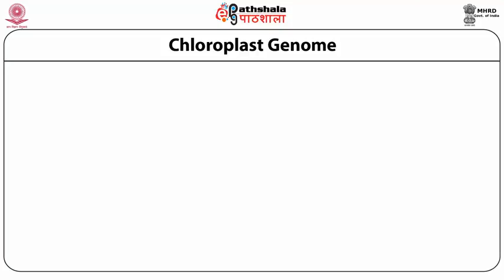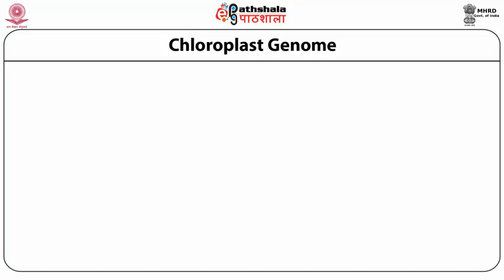This organelle, the chloroplast, is the third major organelle in the plant system. That is, if we see the organelles in the plant, we find that the nucleus, mitochondria and chloroplast are the major organelles which carry their own genome. Out of these three, the nuclear genome shows features that resemble the eukaryotic one, whereas the mitochondrial genome and chloroplastic genome show resemblance with the prokaryotes.